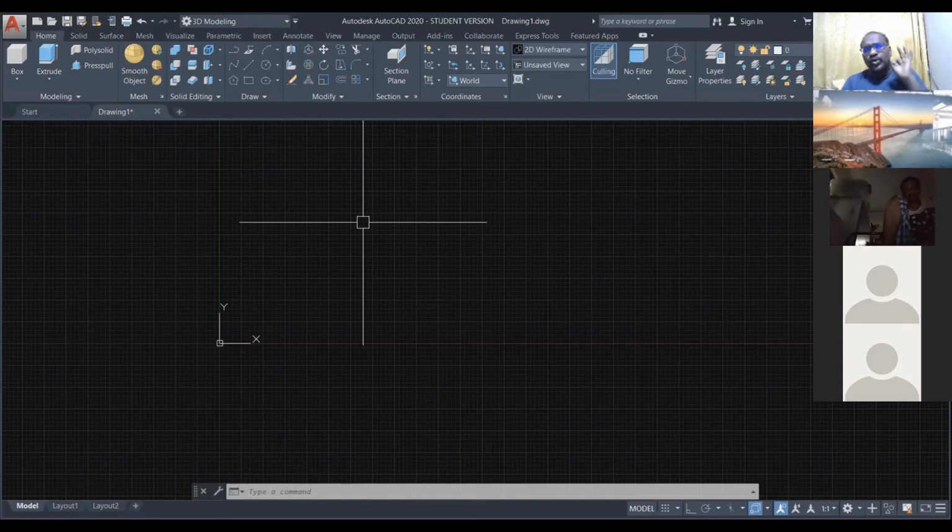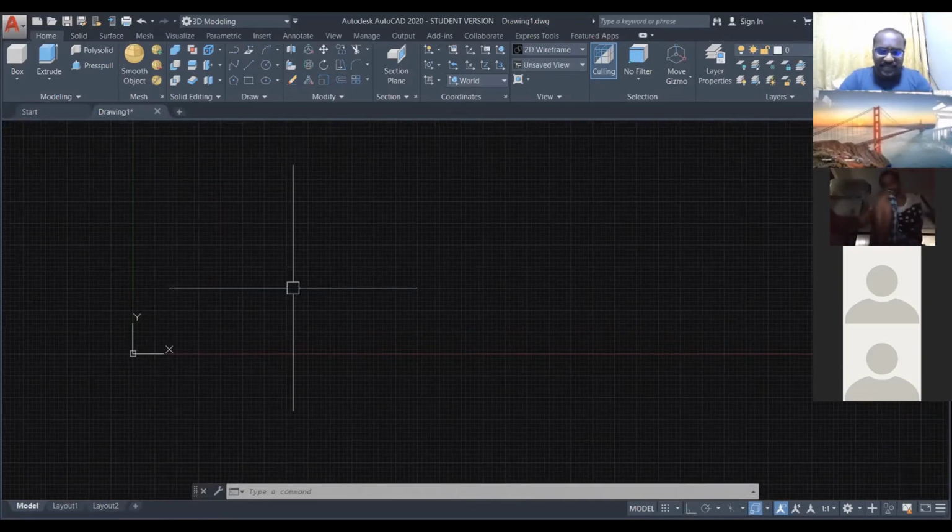If you know these three commands, you can draw any sketch in AutoCAD. Every drawing is under these three basic commands: line, circle, and arc. Today we are going to learn how to draw the line.